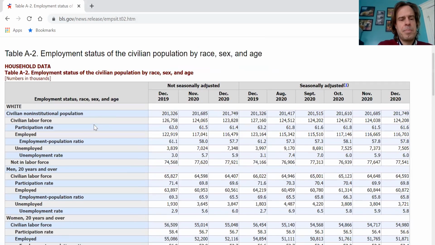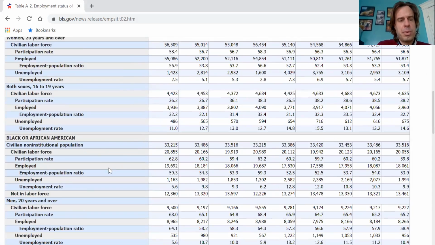Let's look at the overall white number here. That's going to be in this panel here. We can see the unemployment rate for white people was 5.9% a month ago, and it's 6% today, so not very much change, maybe a slight increase. For Black people, if you're looking at Black or African American, we see the unemployment rate went from 10.3% to 9.9%, a drop, and certainly that seems encouraging, but maybe not quite so encouraging.